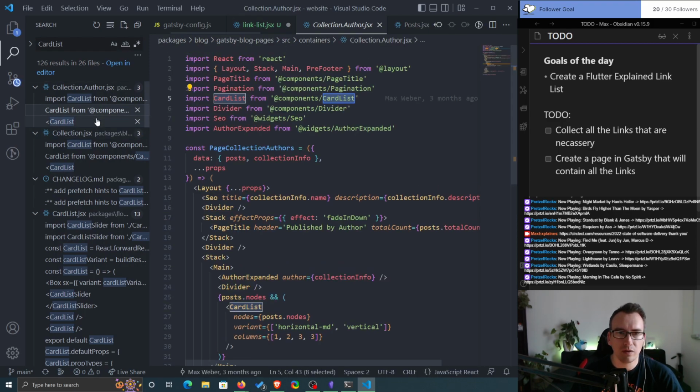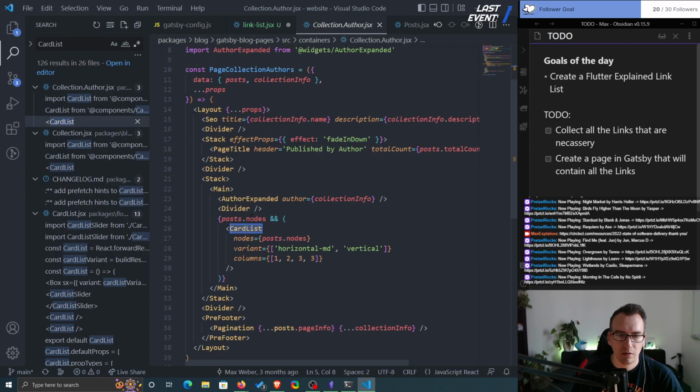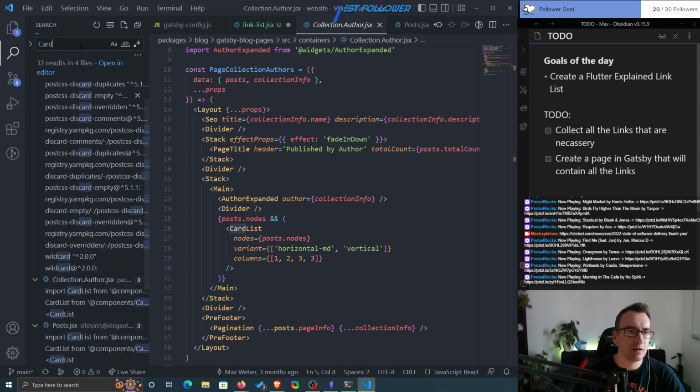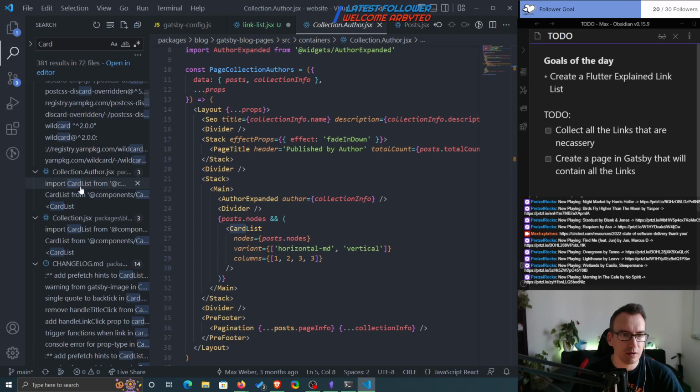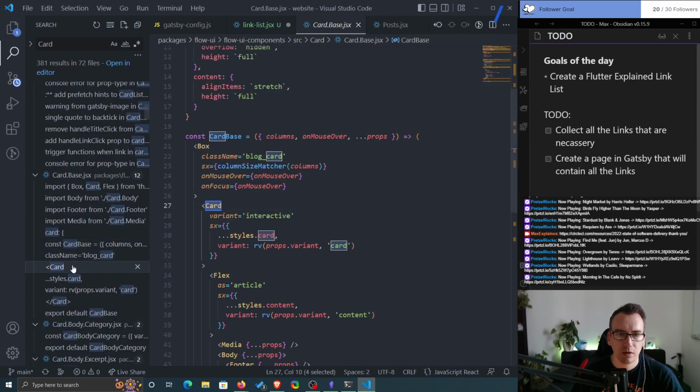So we used it somewhere already. So nodes, okay, they pass in the nodes into it. And then we have columns, 1, 2, 3, 4. Card, maybe they have used the card somewhere. Card list, card base, box.